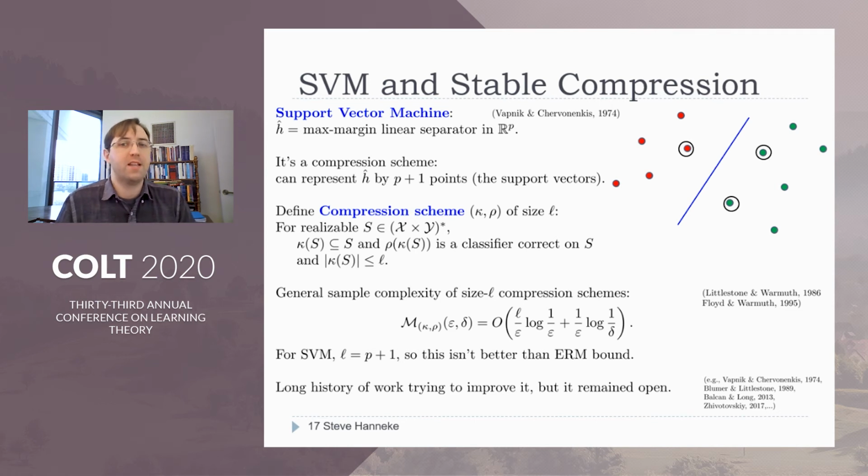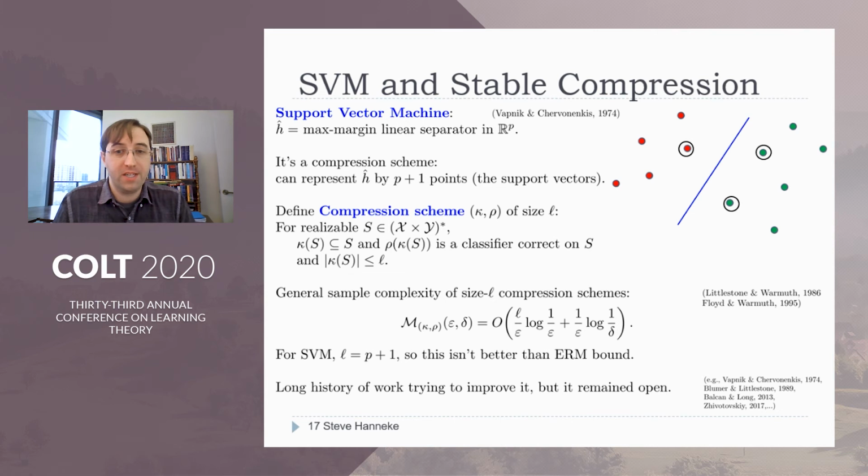So just to abstract that a little, this type of learning algorithm is called a compression scheme. Formally, a compression scheme has 2 functions, a compression function kappa and a reconstruction function rho. The compression function chooses a subset of the data, which we then feed into the reconstruction function to get a classifier. And to be a valid compression scheme, that classifier has to be correct on the full original data set.